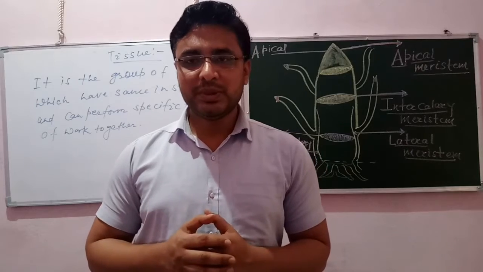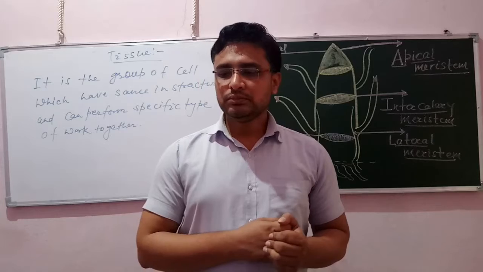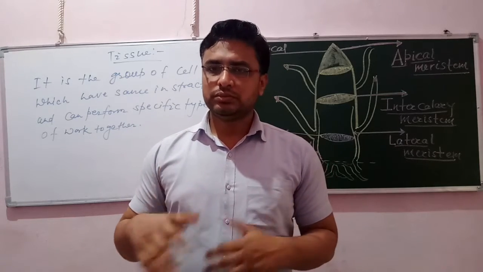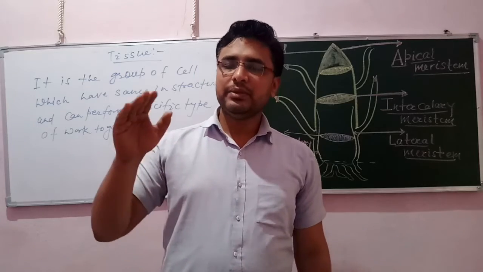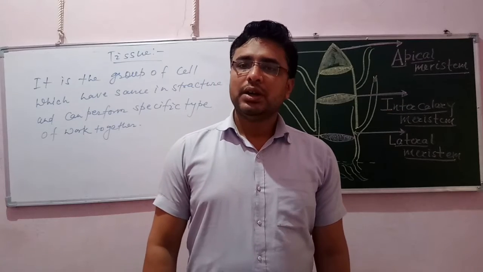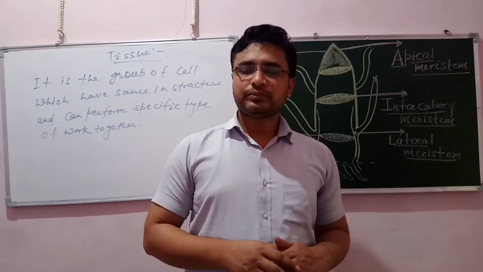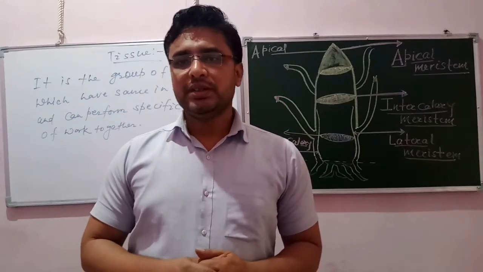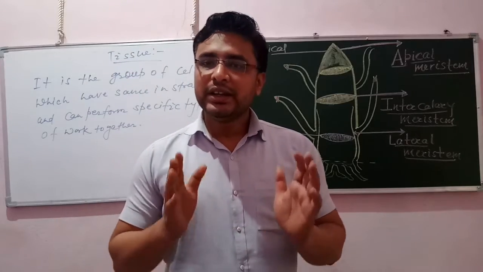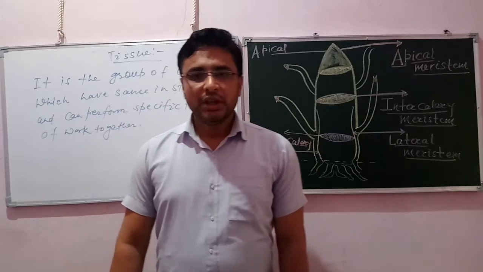Animal tissue consumes much energy and requires much energy, and plant tissue requires less energy. Plant tissue has cell division in its entire life, that is unlimited, and animal tissue cells divide in a limited time period. This is essential. By such ways we can differentiate animal and plant tissue.